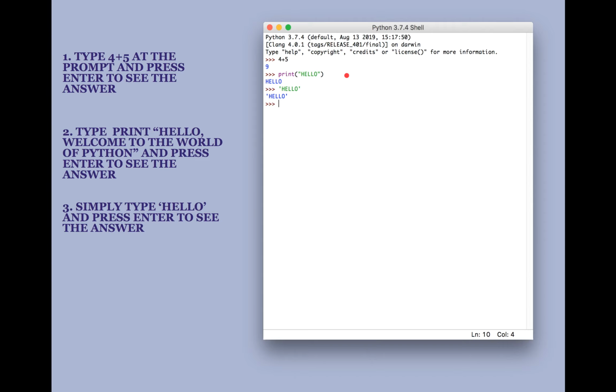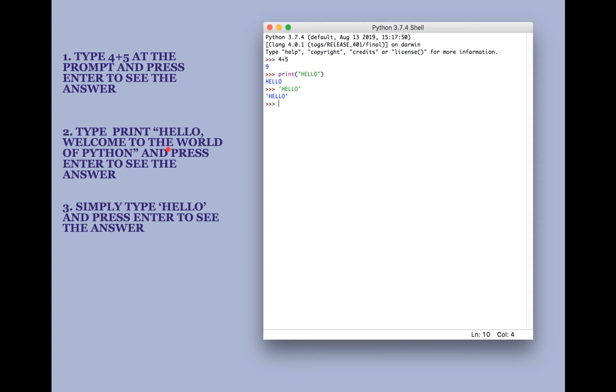In this interactive environment, I have done three operations. First one is type 4 plus 5 at the prompt. See here, I have typed 4 plus 5 and then pressed the enter key, which will display the output 9.